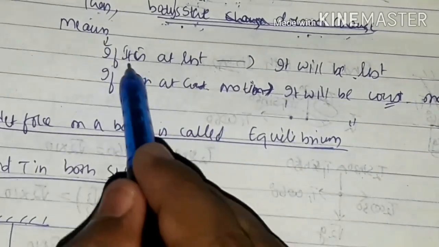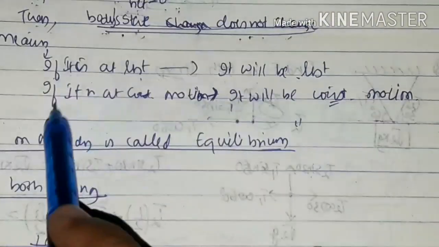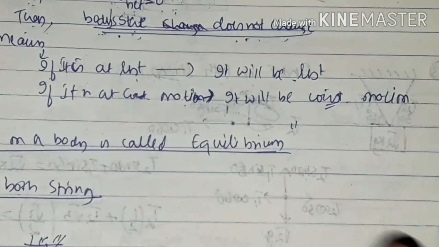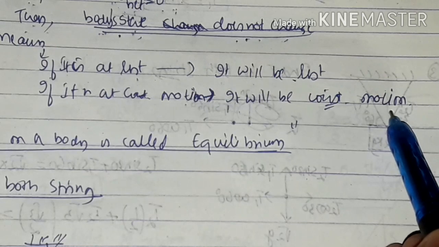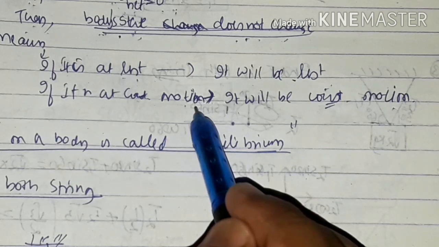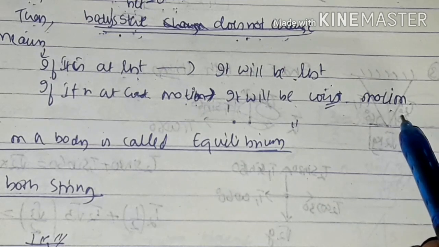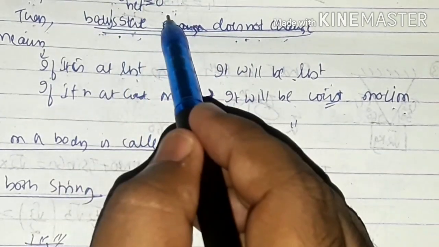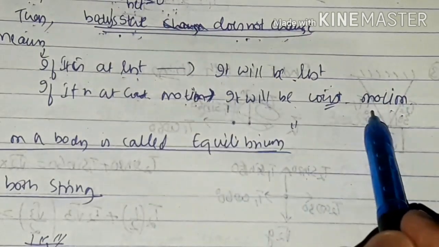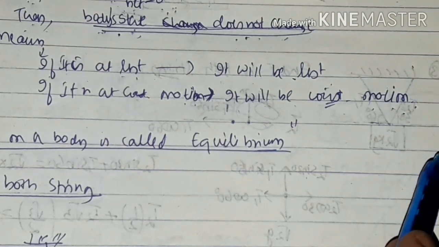It means that if it is at rest, it will be at rest only. If it is undergoing a constant motion, it will be moving in constant motion only. So if it is at rest, it will be at rest only. If it is moving with constant or continuous motion, it will keep moving in continuous motion only. So this state will never change if F net is equal to 0 and A net is equal to 0, right? Or if F net is 0, obviously A net will be 0. If that condition is satisfied, this is what we are going to notice, right?